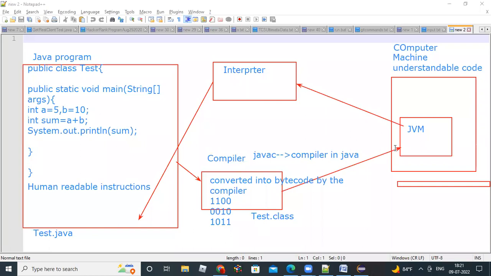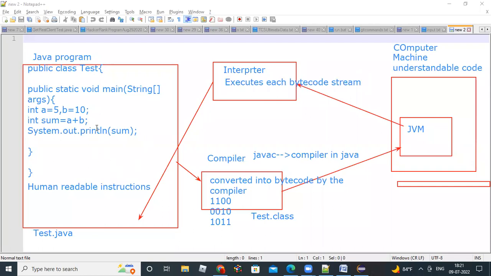So this bytecode will be supplied to the JVM by the JVM components. Then the interpreter will take this bytecode stream line by line and execute. The execution is done by the interpreter, executing each bytecode stream. Then the output will be printed for you.